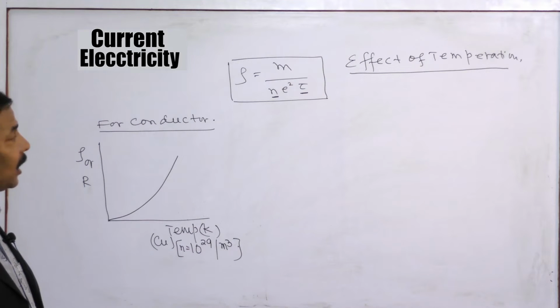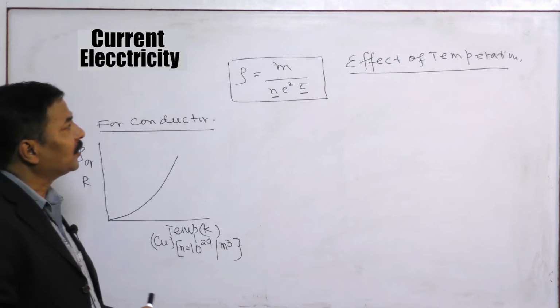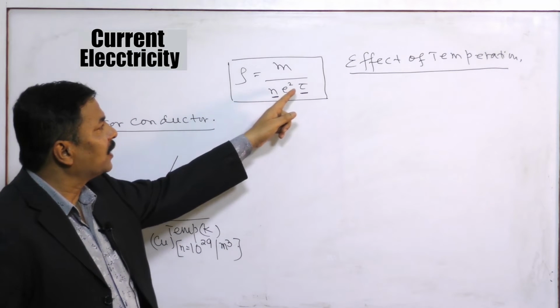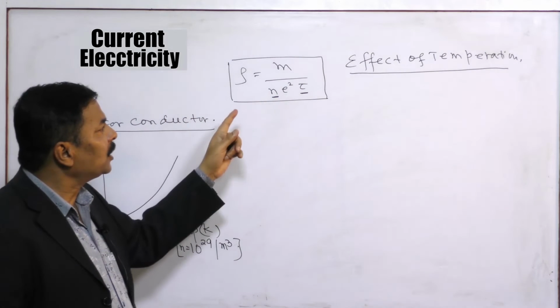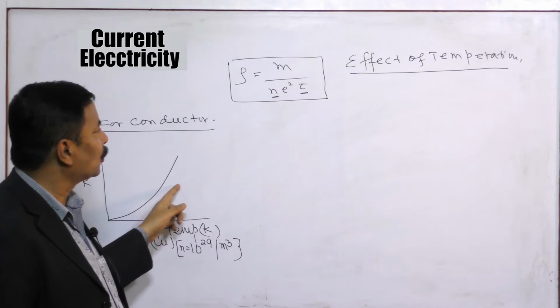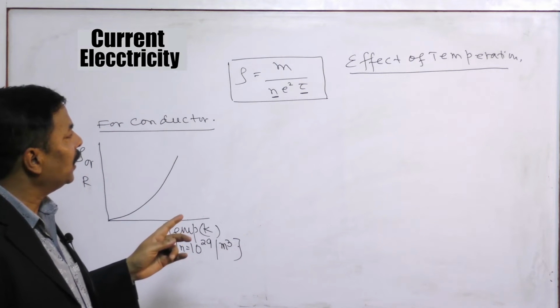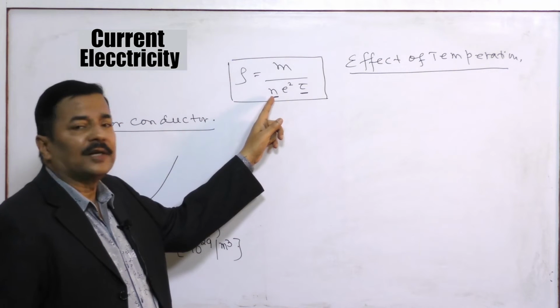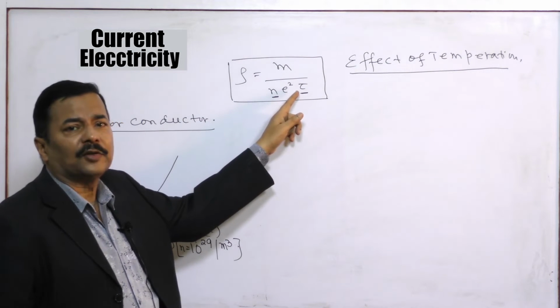Here you have to understand; you may be confused that if N increases and tau decreases, how is it possible that resistivity increases? Actually this effect is less and this effect is more.